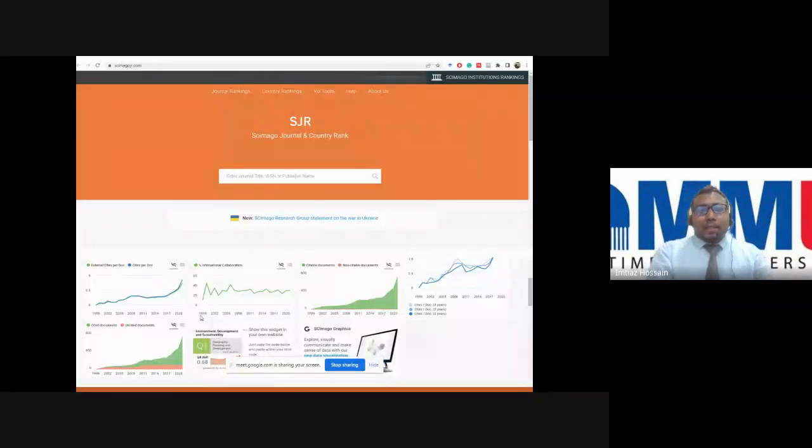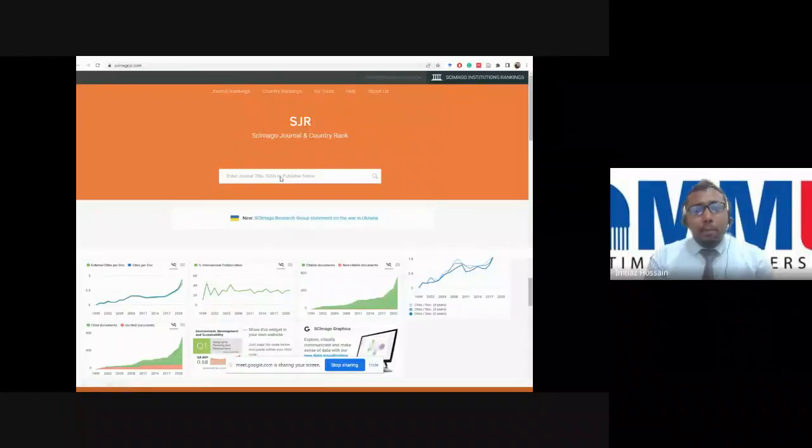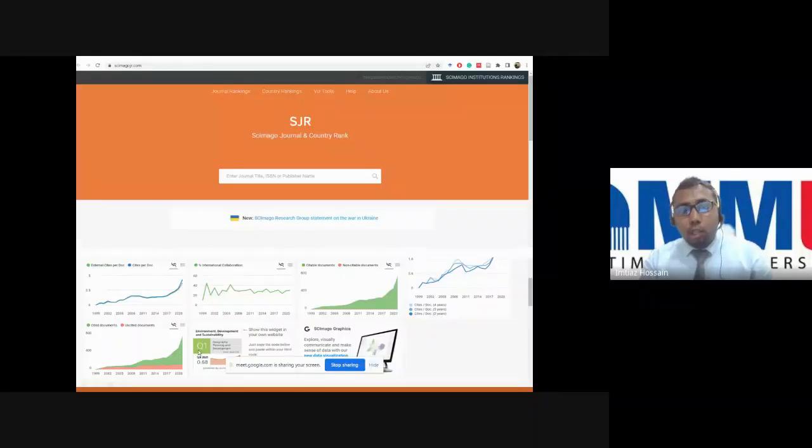Then SCImago is another website you can check. You just copy and paste the ISSN number of the journal you desire to submit to. Then you can find out whether it is Q1, Q2 or Q3, which rank. It's the easiest way to see.